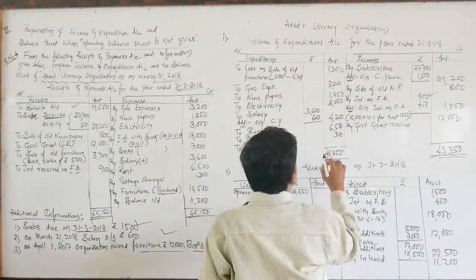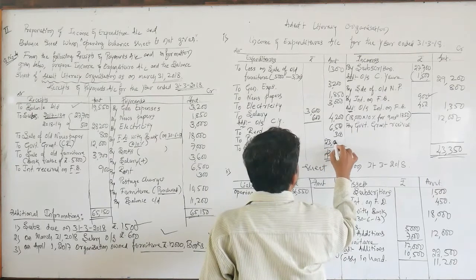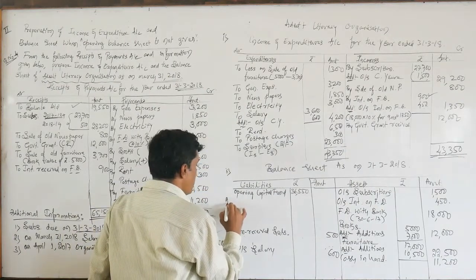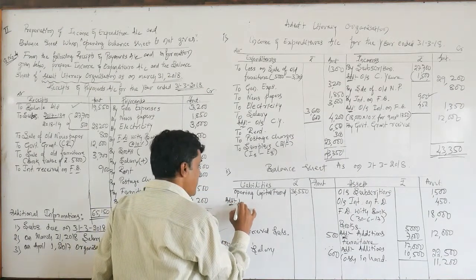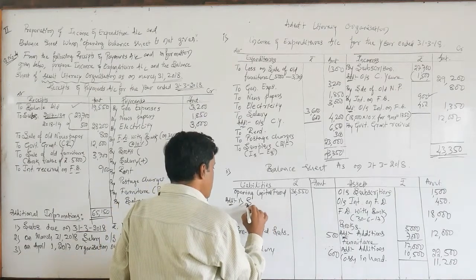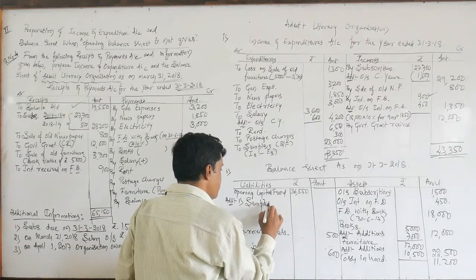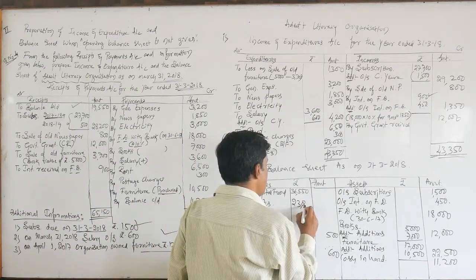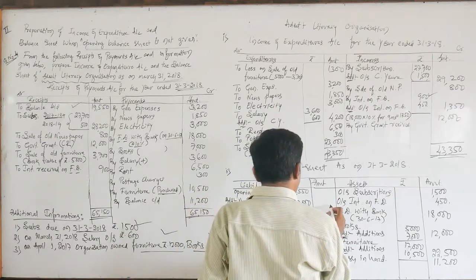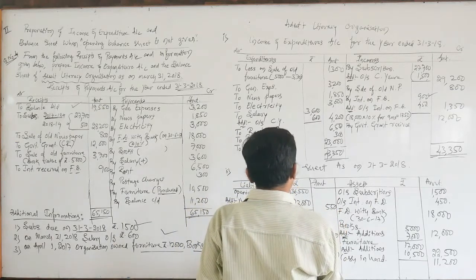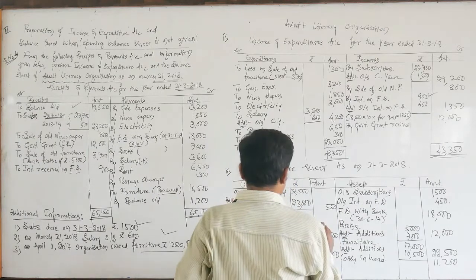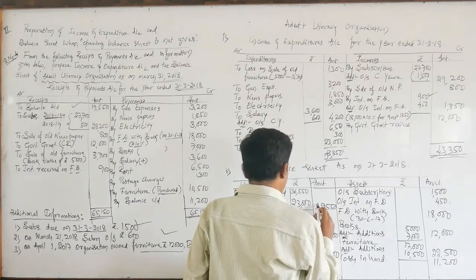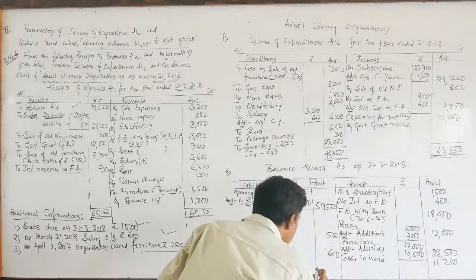So you will get 23,000 as a surplus. So this surplus we need to add here to the opening capital fund, surplus of rupees 23,000. Make it total. 59,550.